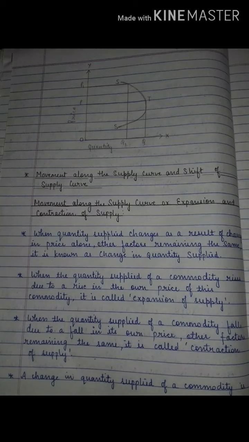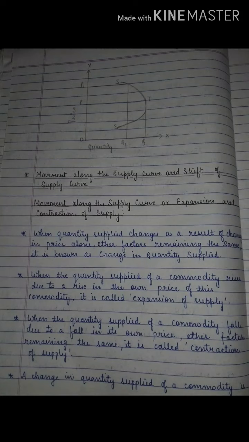Now when the quantity supplied of a commodity rises due to a rise in its own price, other factors affecting supply remaining the same, it is called extension of supply. Do remember, when only the price changes and other factors remain constant, it is a change in quantity supplied. Then second, you have to remember, that is known as extension of supply.